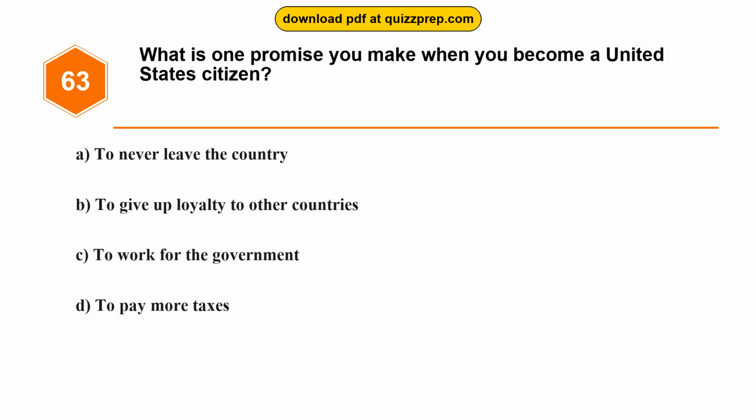Question 63. What is one promise you make when you become a United States citizen? Option A, to never leave the country. Option B, to give up loyalty to other countries. Option C, to work for the government. Option D, to pay more taxes. The correct answer is option B, to give up loyalty to other countries.